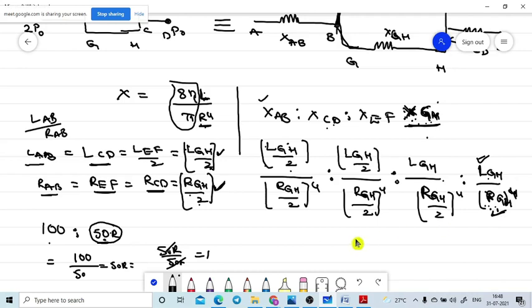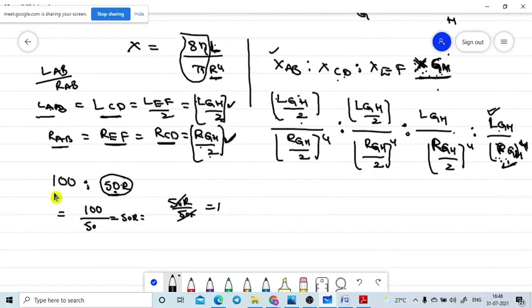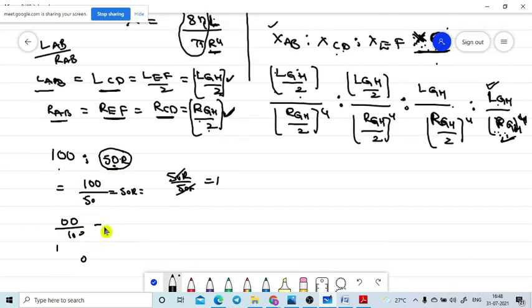Now tell me, what is the ratio of the value with respect to you and your friend? Your value is 100 by 100, and your friend's value is 50 by 100.